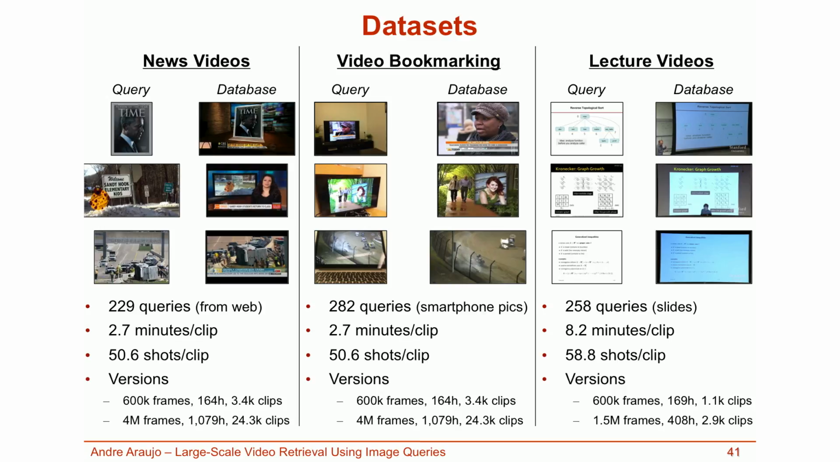Note how these 3 datasets present very different characteristics. The news videos and video bookmarking datasets present much more varied contents than the lectures dataset. In the lecture dataset, the matching object covers the entire query image, while this is not usually the case for the other datasets. Throughout the talk, the experiments considered the versions of the dataset containing 600,000 frames, and at the end of the talk I present large-scale results.